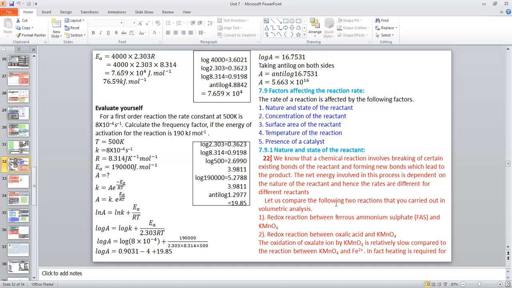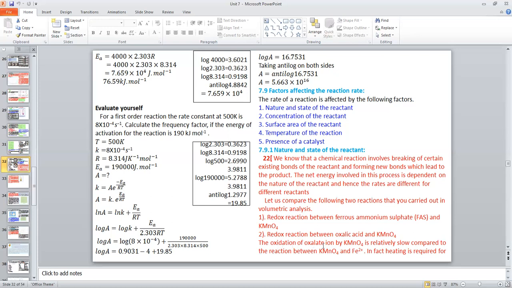Let us compare the following two reactions that you carried out in volumetric analysis. First one, redox reaction between ferrous ammonium sulfate and potassium permanganate. Second one, redox reaction between oxalic acid and potassium permanganate.